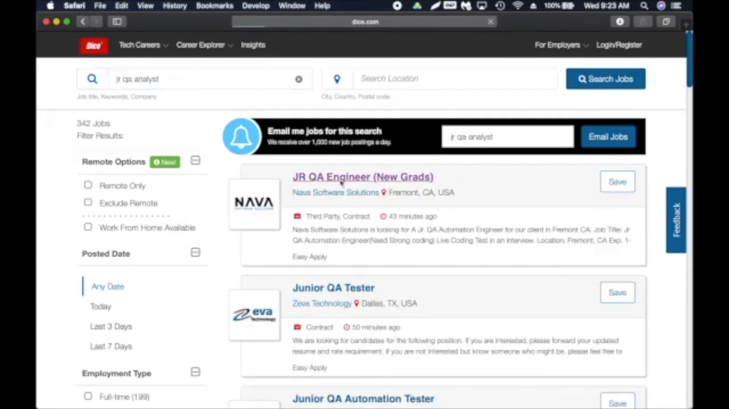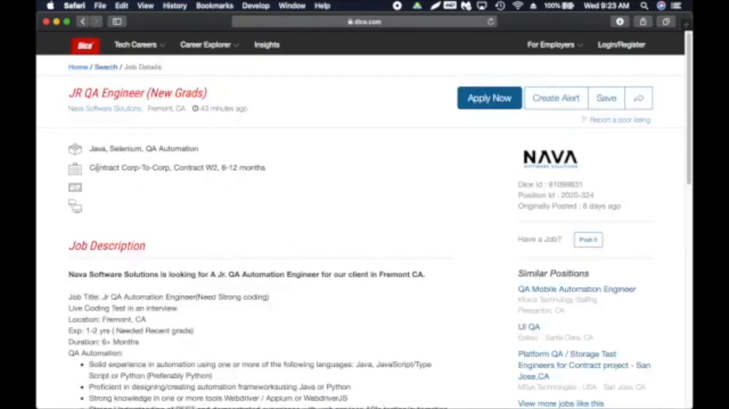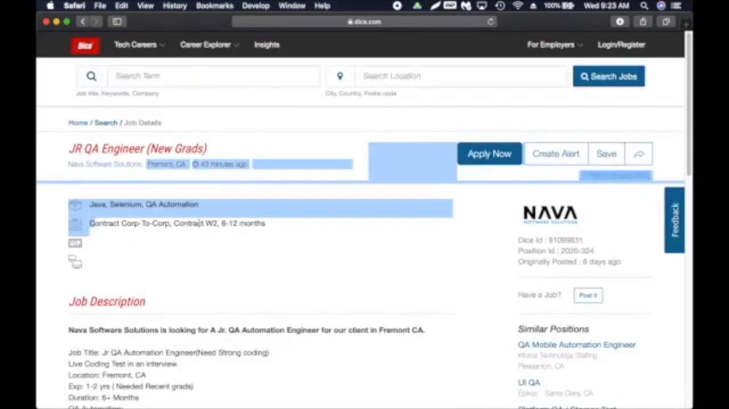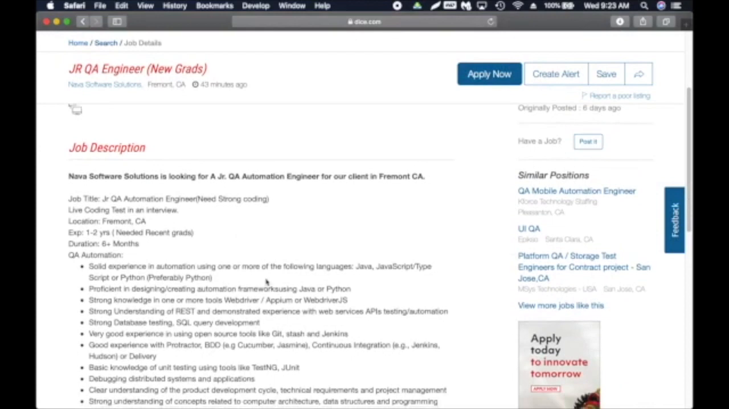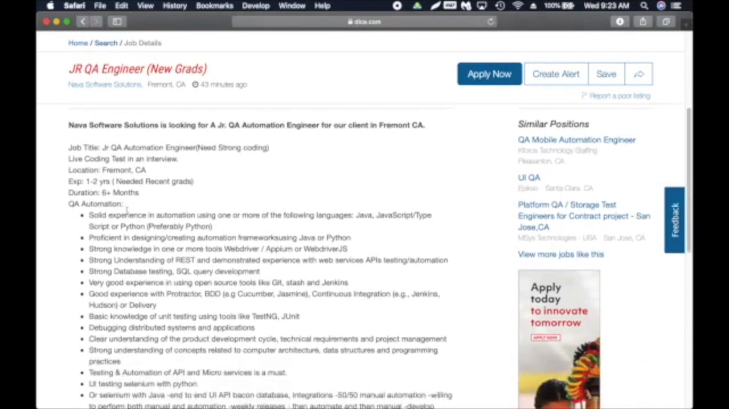Here you can see the first one says junior QA engineer, new grads. Click on this one, and it's a contract. You can do contract, or you can work on W2, 6 to 12 months, which is good if you are just trying to get into the IT field. Experience is 1 to 2 years. They need recent grads, so this one is targeted to recent grads.